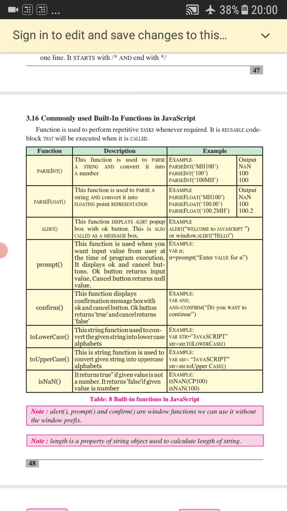For example, whenever we make payments, then after making the payment, we get a dialog box that says payment done, or okay. This is just because of this alert box.